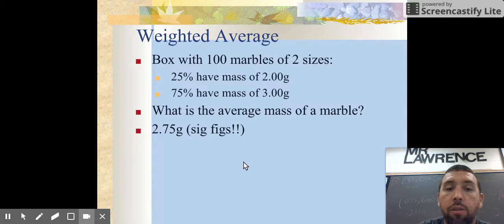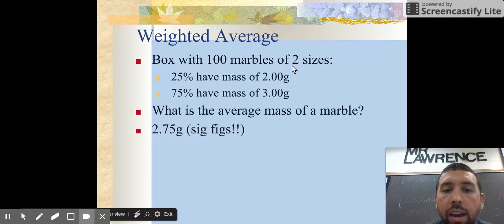So for this class, you need to figure out how to do this yourself. How do you find the average weight? And so here we're going to do 3 problems. So Mr. Teacher, I will need you to pause to give the students a chance to work on this, then to show them the answer. But I'll show you how we do the first one.